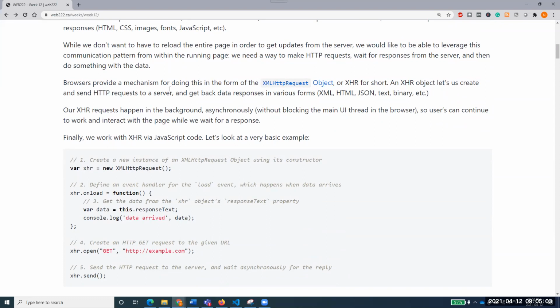Browsers provide a mechanism for doing this in the form of the XMLHttpRequest object. So we have something in the browser called XMLHttpRequest, or XHR for short.